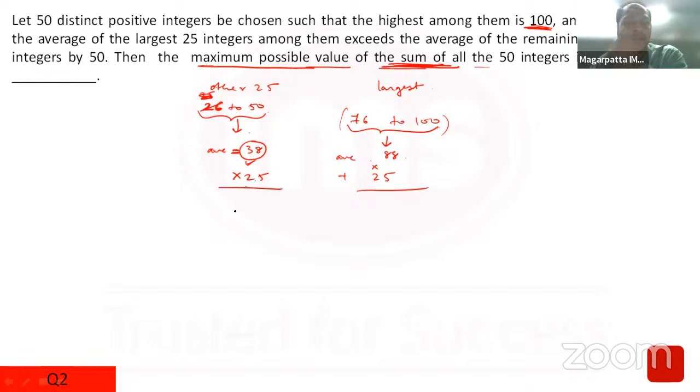So 38 into 25 would be 950, plus 88 into 25, that would be 2200, and therefore the total answer would be 3150.